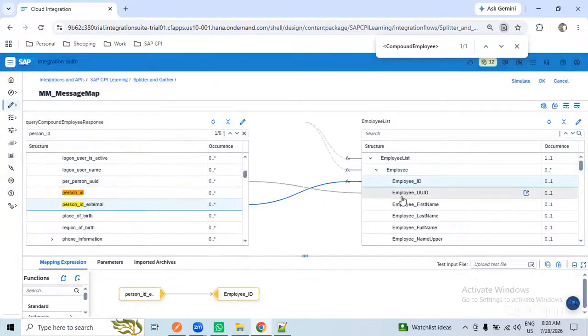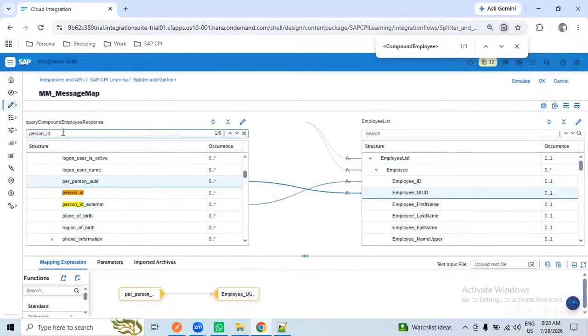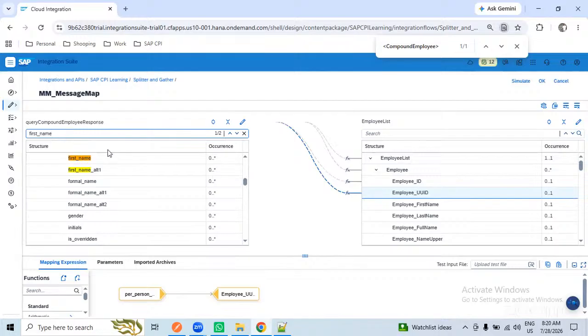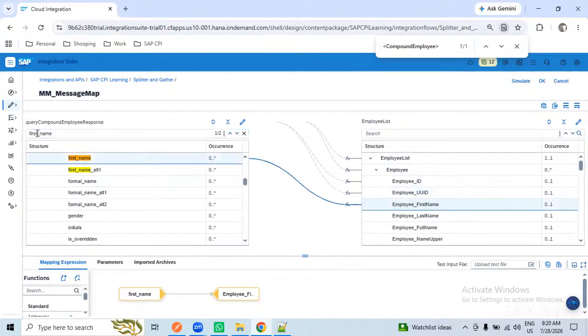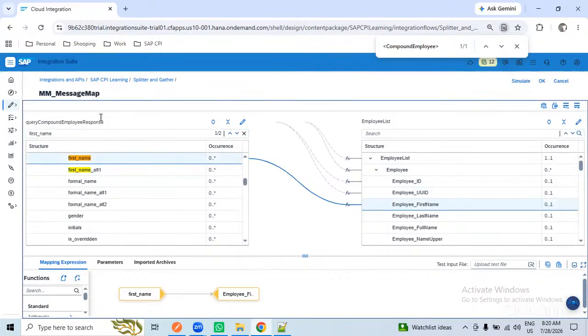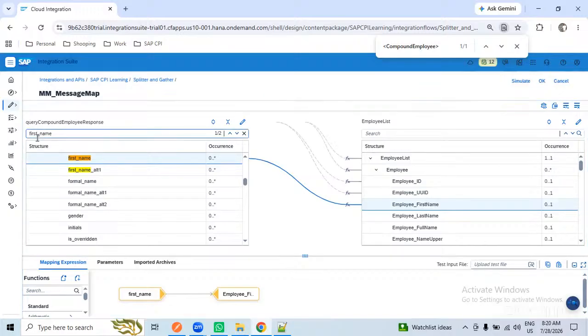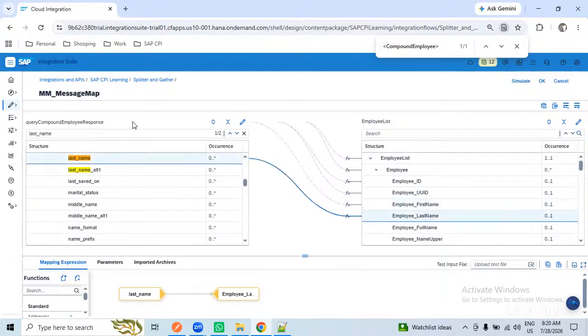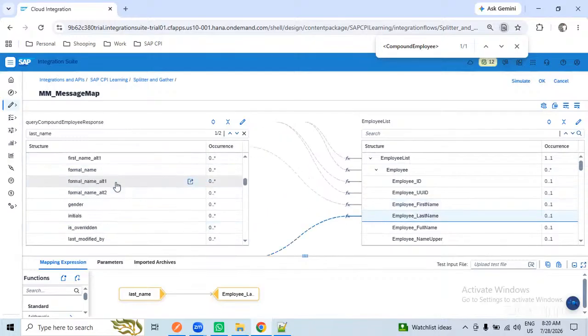Person UUID is UUID. First underscore name, first underscore name. So display name will be my full name.